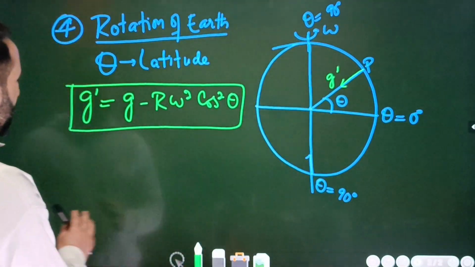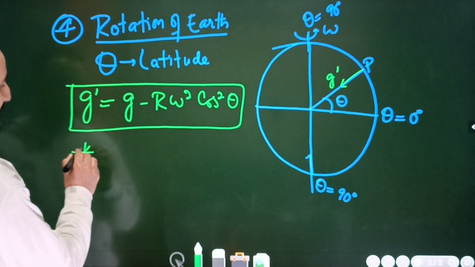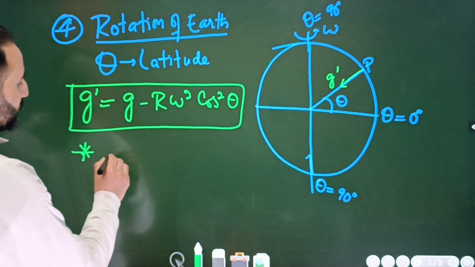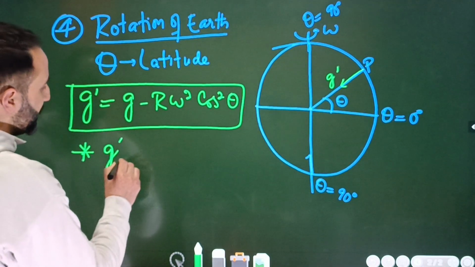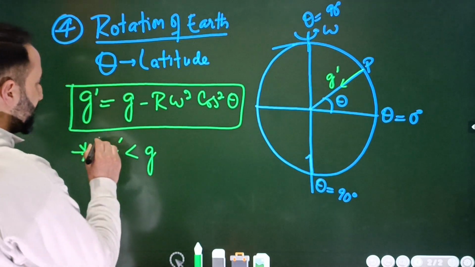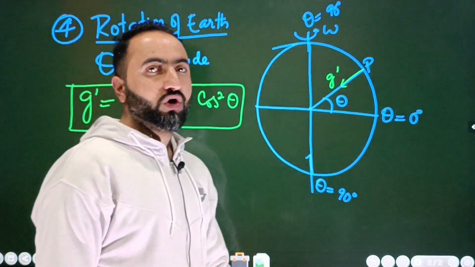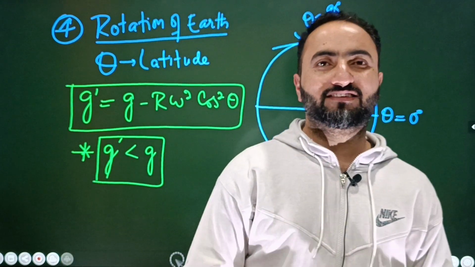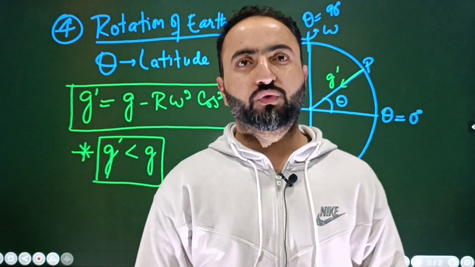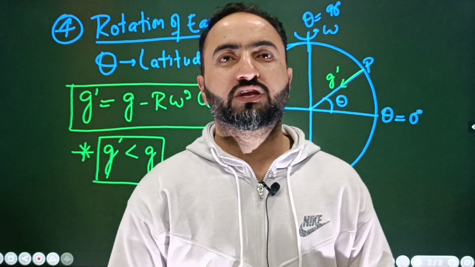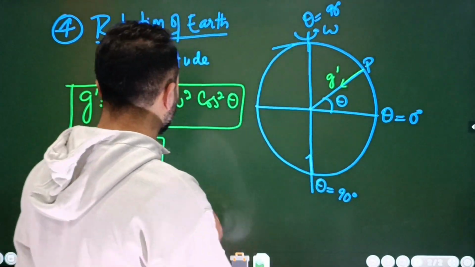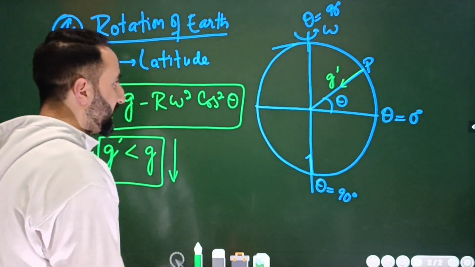Okay, now you obviously see that g dash is equal to g minus r omega square cos square theta, so it implies that g dash is less compared to g. That means what is the effect of rotation on the acceleration due to gravity? The effect is simply like this, that the acceleration due to gravity, because of the rotation of earth, decreases. Okay, so it decreases.